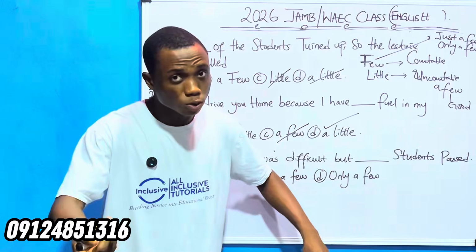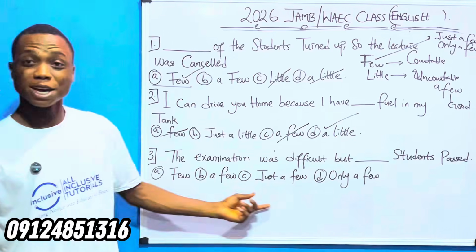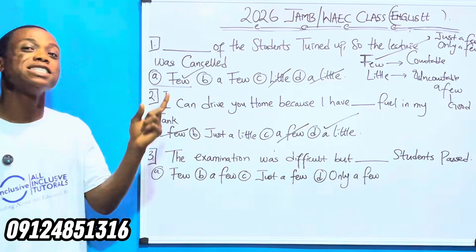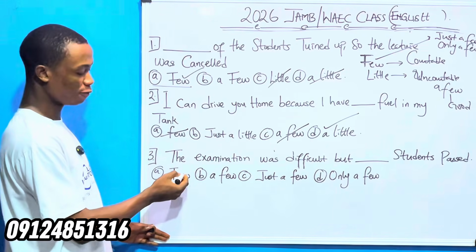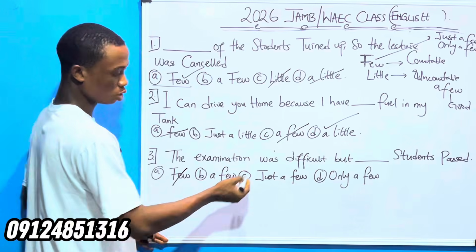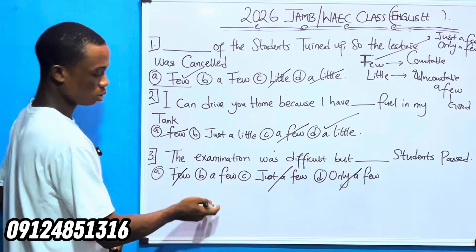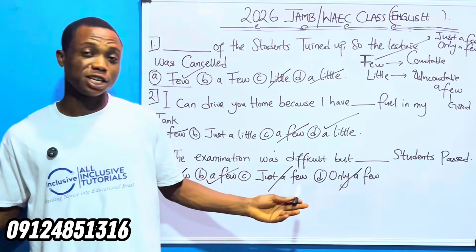Students, countable nouns. Which one can never be the answer? All of them are just there. Few are just there. So which one is the correct answer now? Is it this one? No. I said few, bad situation. Just a few, bad situation. Only a few, bad situation. A few, good situation. Very simple.